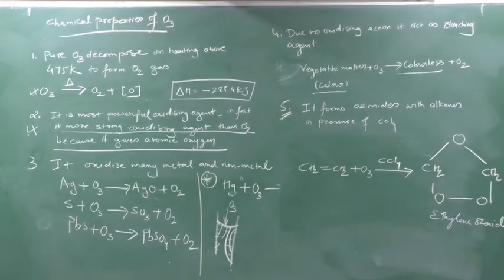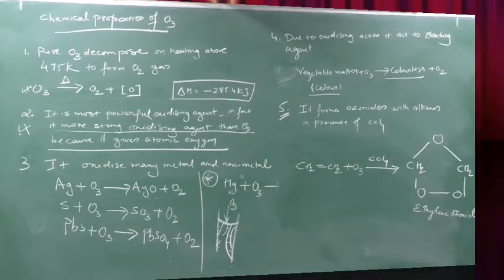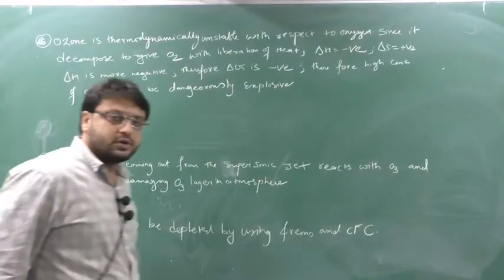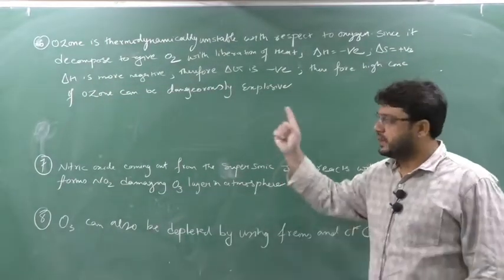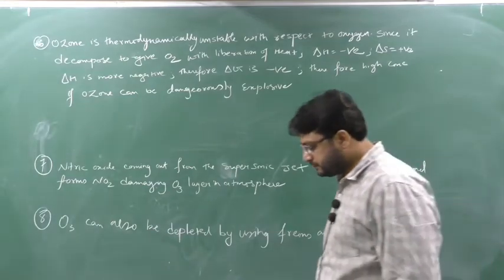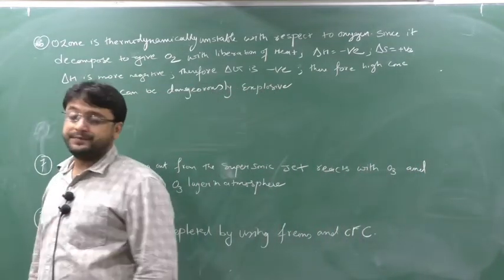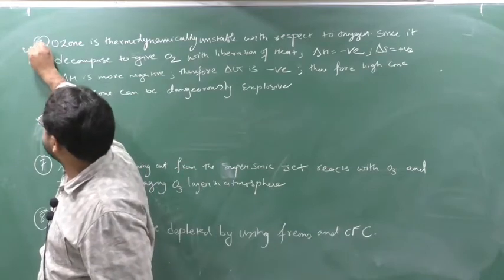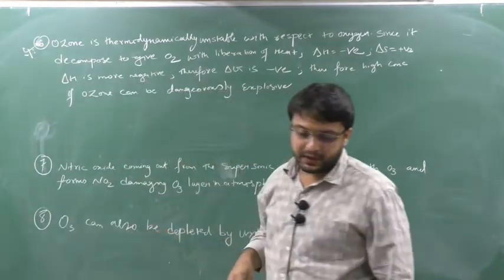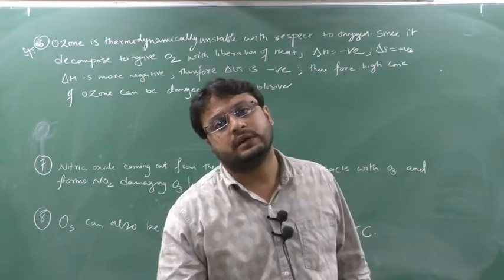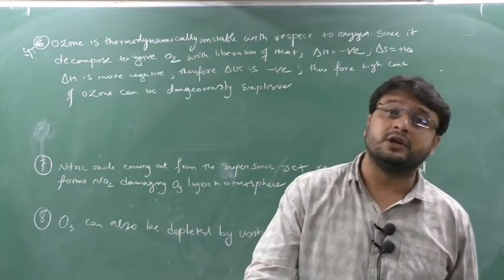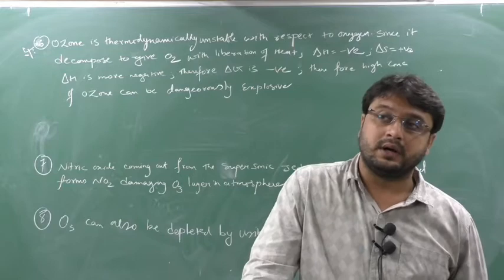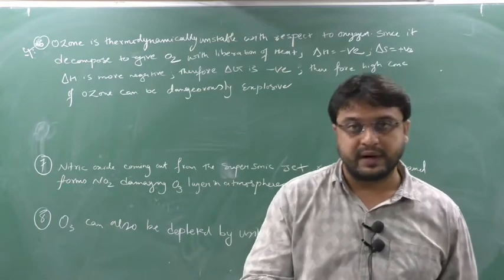So we will see the next property of ozone, which is based on what I told you, remember delta H is negative, that is heat is liberated. So based on this we will see one more property. The sixth property of ozone is a very important property, you have to understand here. You have to remember it for MCQ, and this property can also be asked in competitive exams. See, ozone is thermodynamically unstable than oxygen, means ozone is more reactive than oxygen, that is why it is unstable.